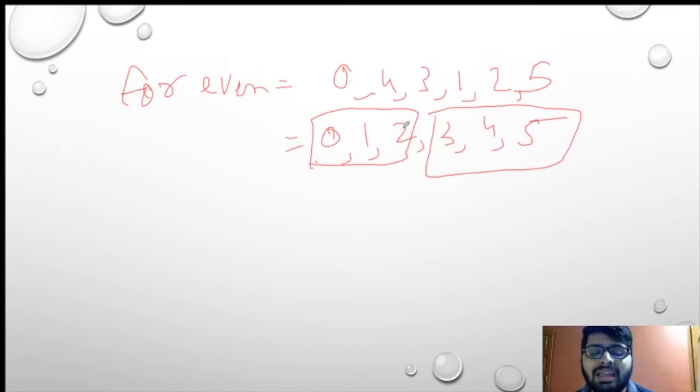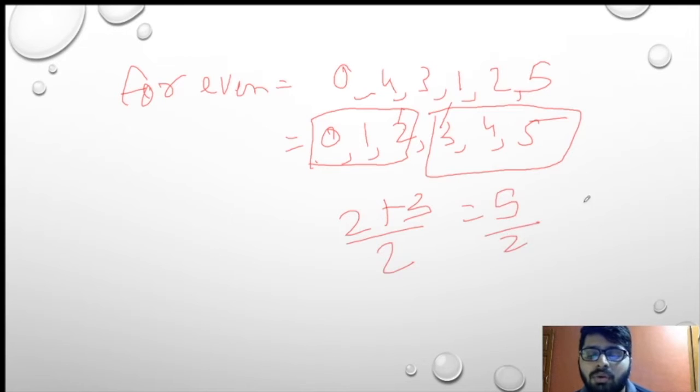Now I'll take this number and this number. So I'll add 2 plus 3, that is 5 upon 2, and 5 upon 2 is nothing but 2.5. So my median for this will be 2.5. Now we have concluded median for even. Now we will move on to the next topic, that is mode.